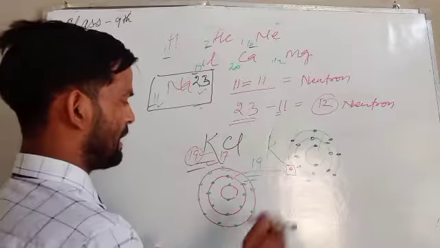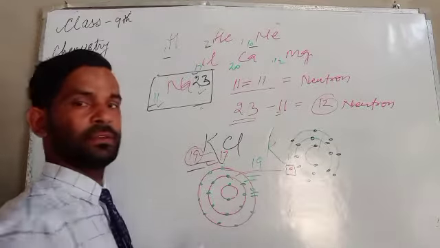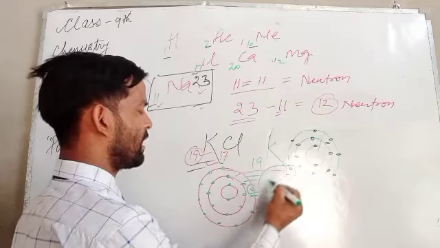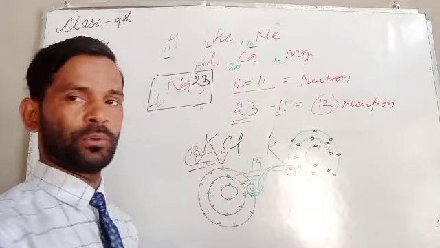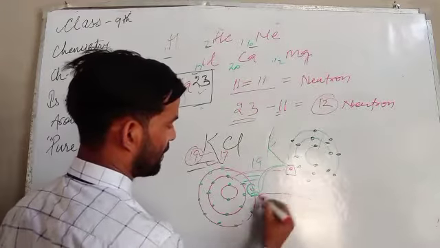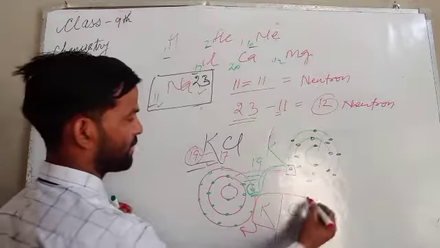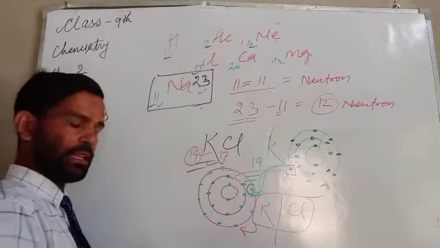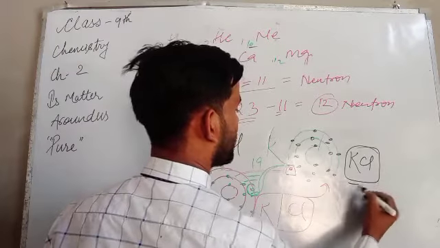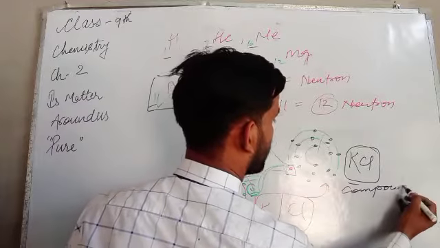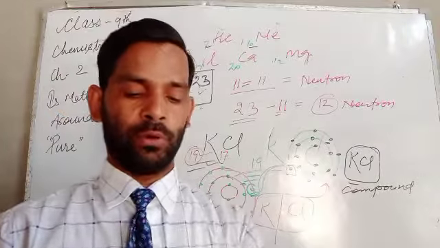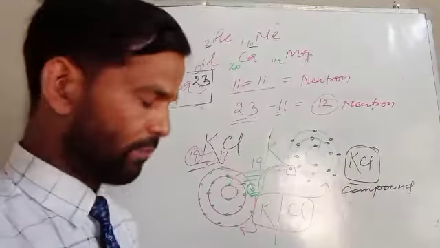If the outer shell has 8 electrons, they are paired and in the octet state. So this electron is transferred to the chlorine, and due to this it will form KCl. This one is potassium and that one is chlorine. So potassium chloride formation takes place, and that is a compound. On that basis we can discuss more and more how compounds get formed.